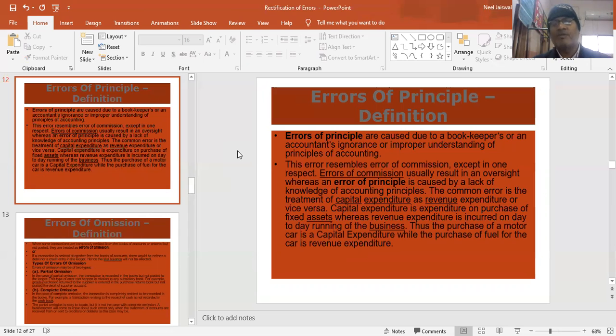Purchased an old car, 1 lakh. And then and there only we have paid for its repairs to be used, 10,000. So the entire car value should have been 1,10,000. But the accountant, because of this error of principle, has written car to cash 1 lakh, and then repairs to cash 10,000. This repairs is actually not repairs. This is not a revenue expenditure, but he has written it as a revenue expenditure. So this is the error of principle. This type of errors we will not be able to disclose through trial balance.